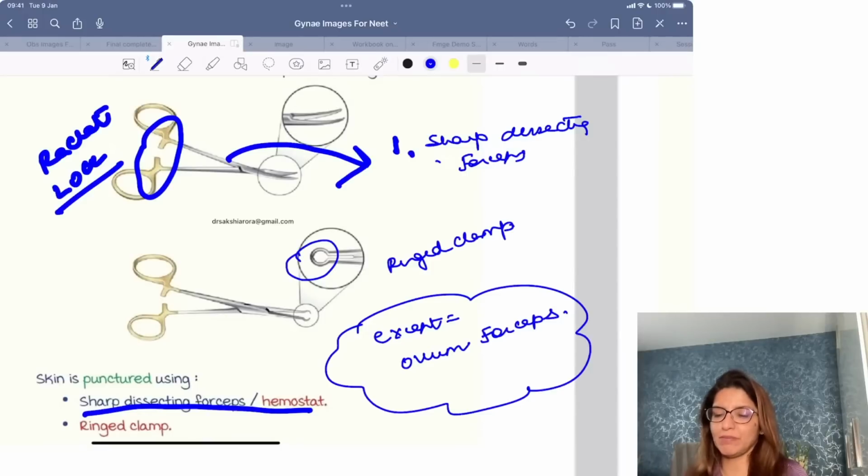None of you will be able to tell me. All of you are just stuck to ovum. Which is the second one? Chittel's forceps.